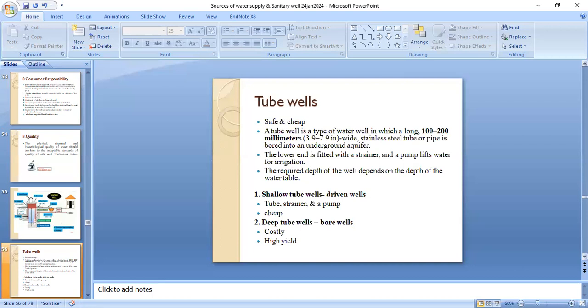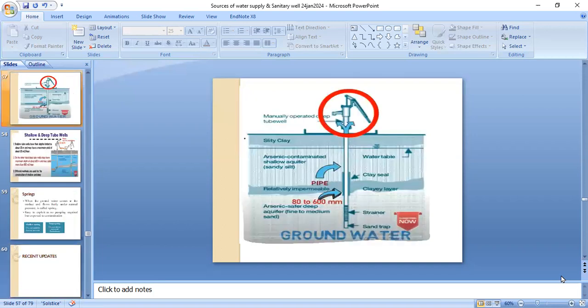There are two types of wells, the shallow tube wells and the deep tube wells. Shallow tube wells are cheap, while the deep tube wells are costly, but they give a good quantity of water.